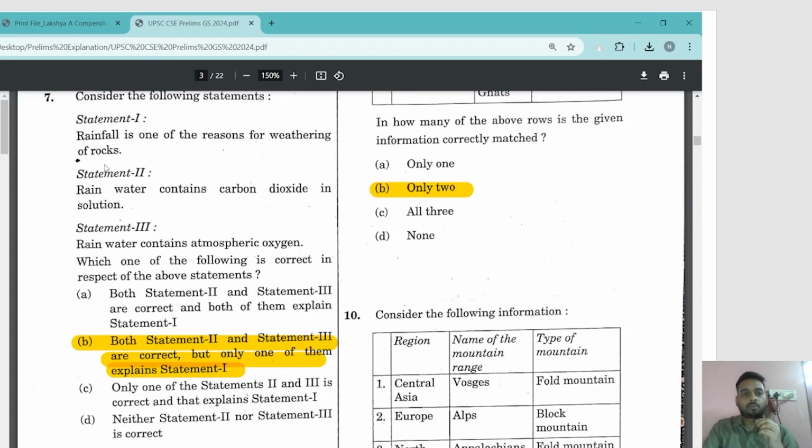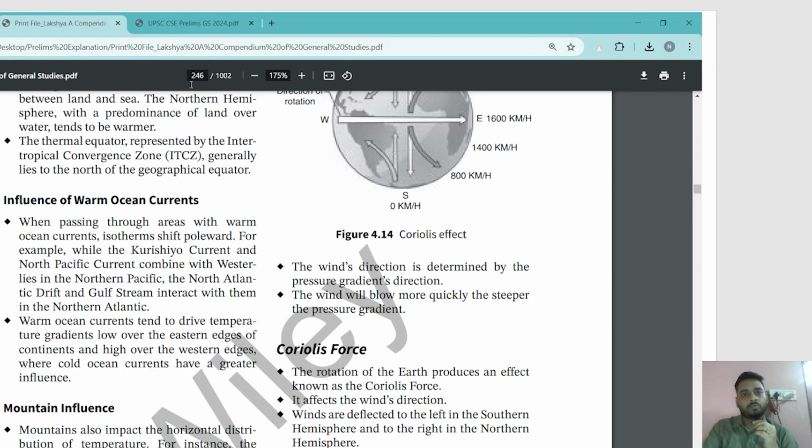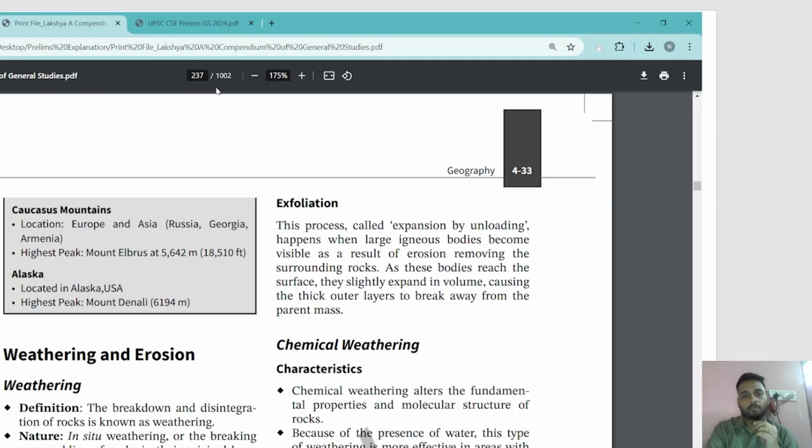Rainfall is one of the reasons for weathering of rocks. We know that. Agents of erosion, rainwater is one of them. Rainwater contains carbon dioxide in solution. True. Carbonation. Rainwater contains atmospheric oxygen. Yes. Right. Oxidation. So this also we will be able to find. So let's check it, whether this is true or not.